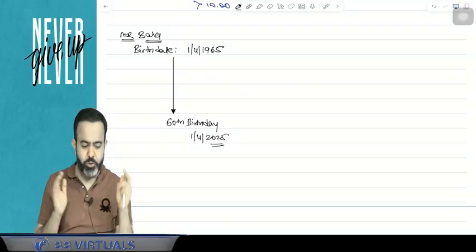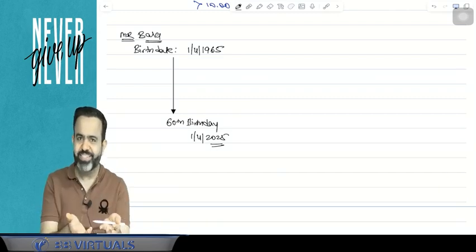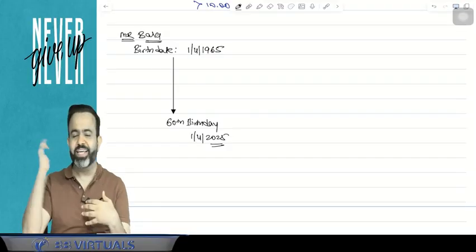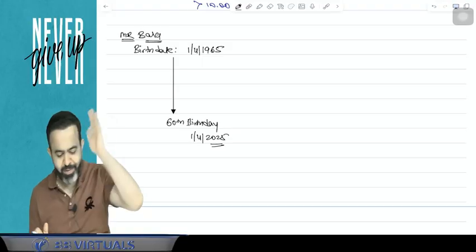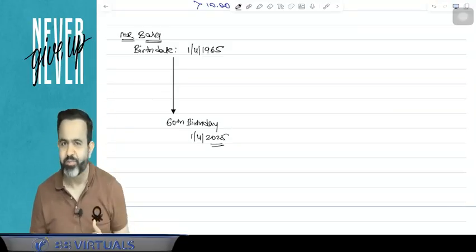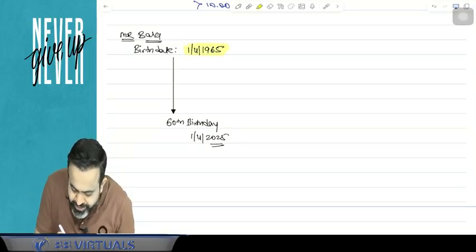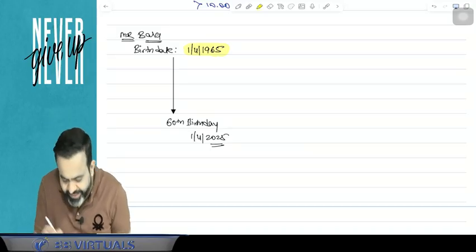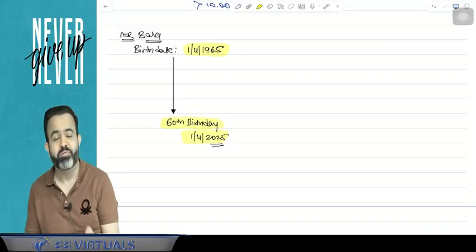You celebrate your birthday on the date on which your birthday is there. Suppose I was born on the 10th December, so every year I celebrate my birthday on the 10th December only. So Bala born on the 1st April 1965 will celebrate his birthday every year on the 1st April only. He is celebrating his 60th birthday on the 1st April 2025.